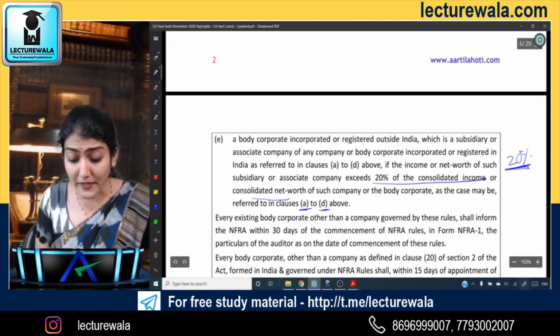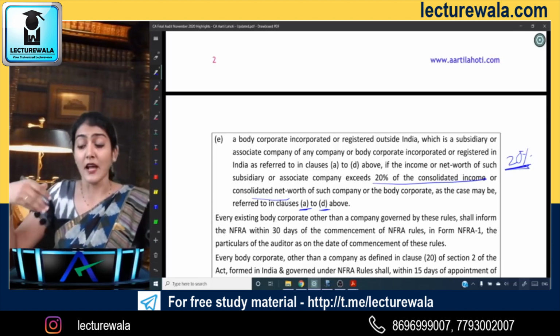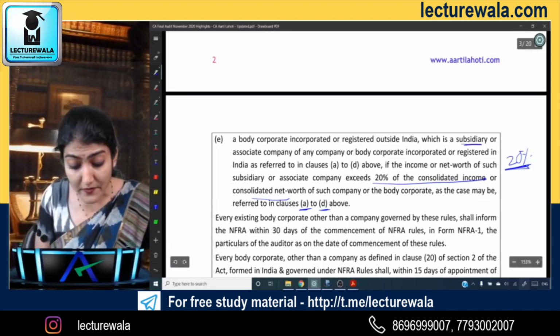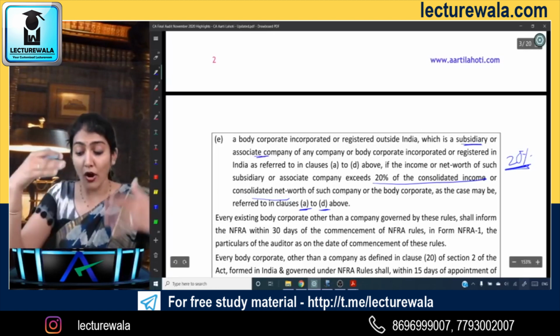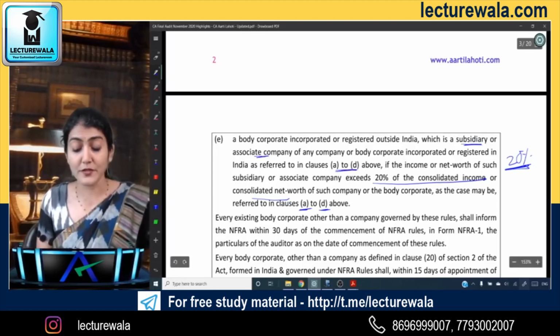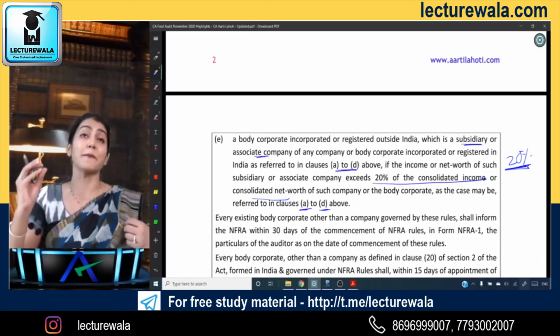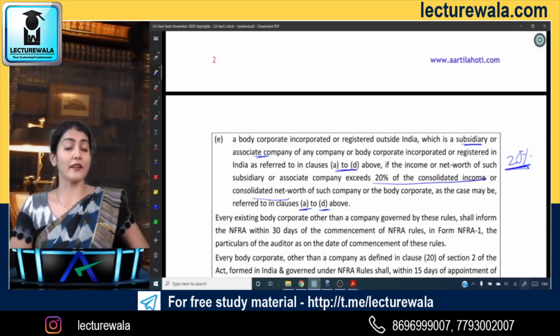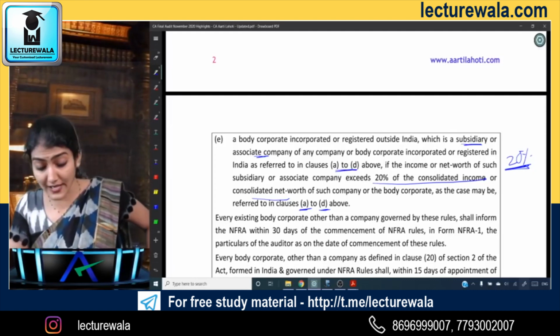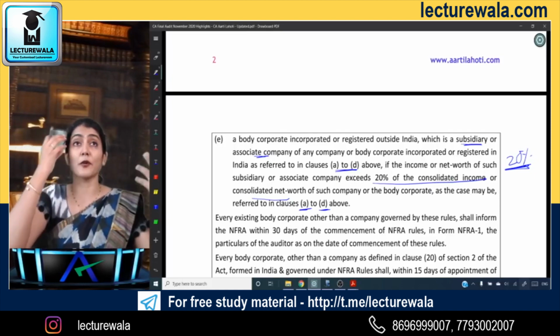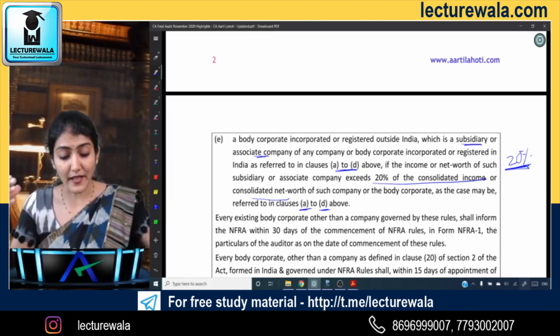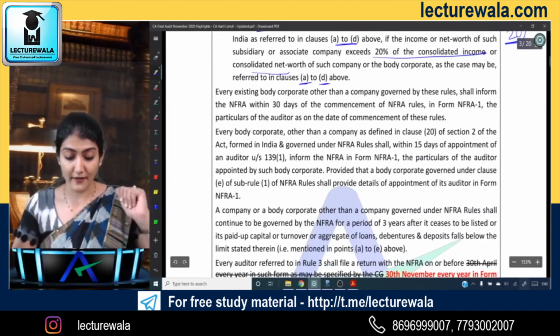A body corporate, incorporated or registered outside India, which is a subsidiary or an associate company of the companies referred to in A to D above, if it exceeds 20% of the consolidated income or the consolidated net worth of such company or body corporate, as the case may be. So that's the applicability of the NFRA, right?